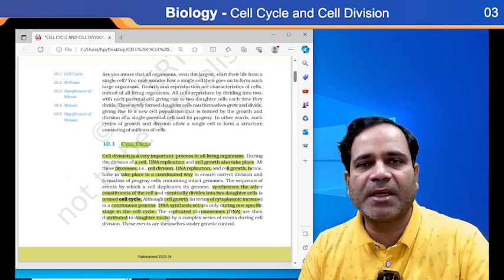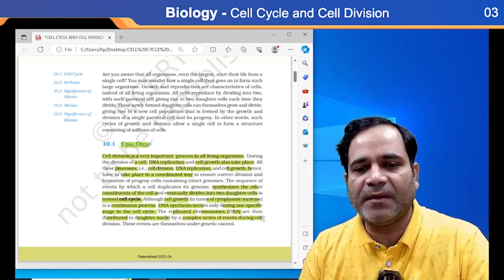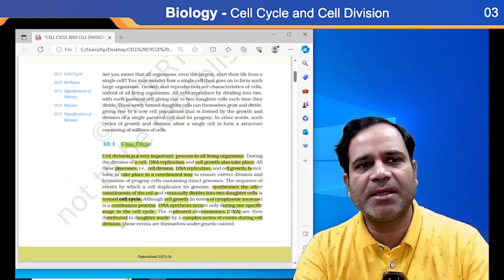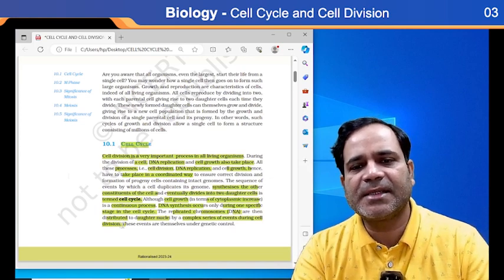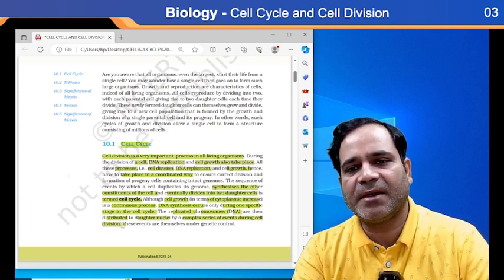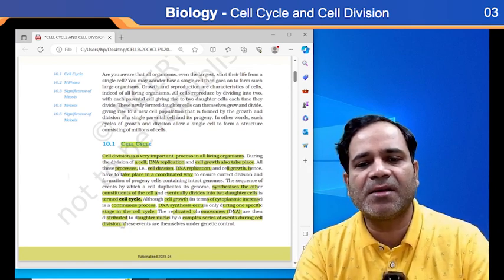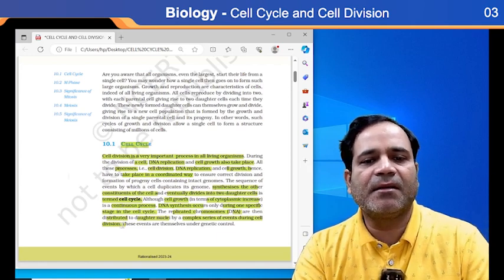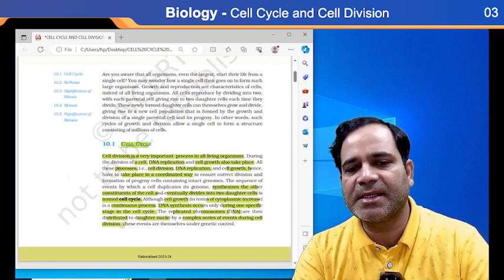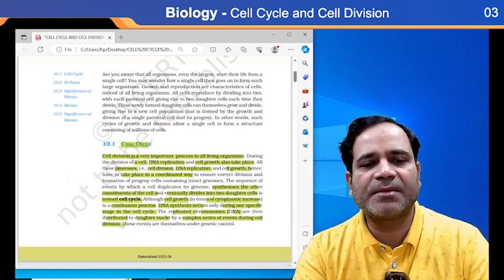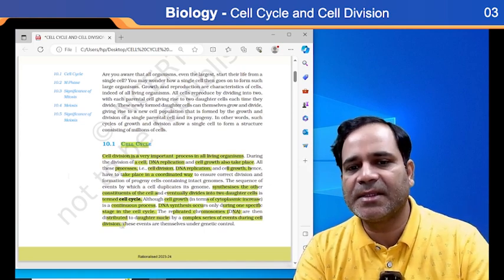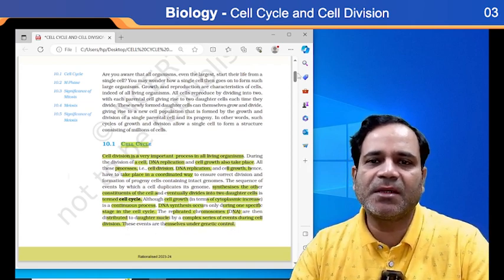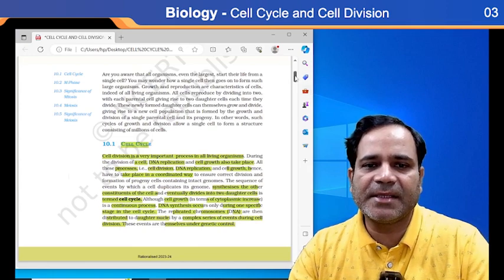This happens by a complex series of events during cell division. So here we can also say that the cell cycle is a complex series of events, and this complex series of events is responsible for DNA synthesis, and also for the specific division of the cell. These events are themselves under genetic control. So which one controls all these events? Genetic control, my dear.